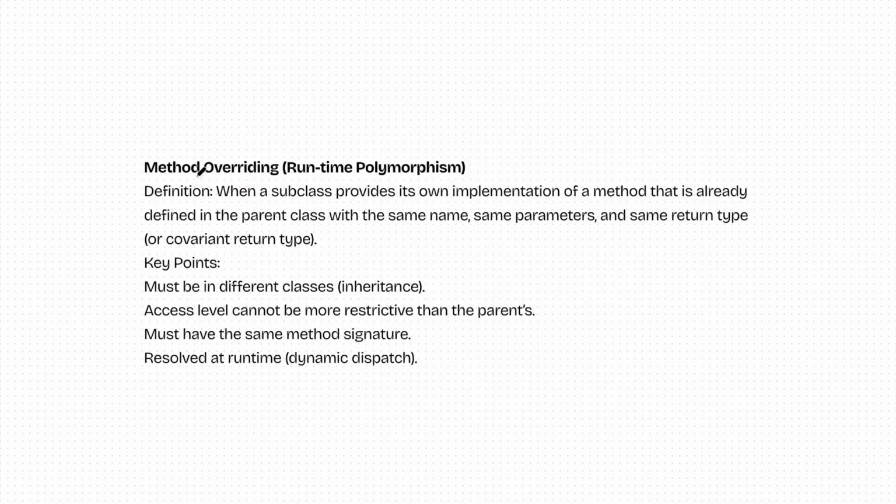And now let's understand method overriding, which is also known as runtime polymorphism. Whenever a subclass provides its own implementation of a method that is already defined in the parent class with the same name, same parameters, and same return type. Method overriding is only possible whenever there is inheritance.